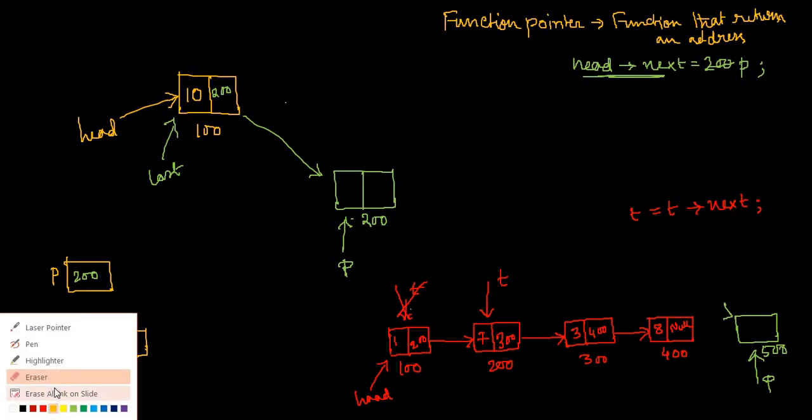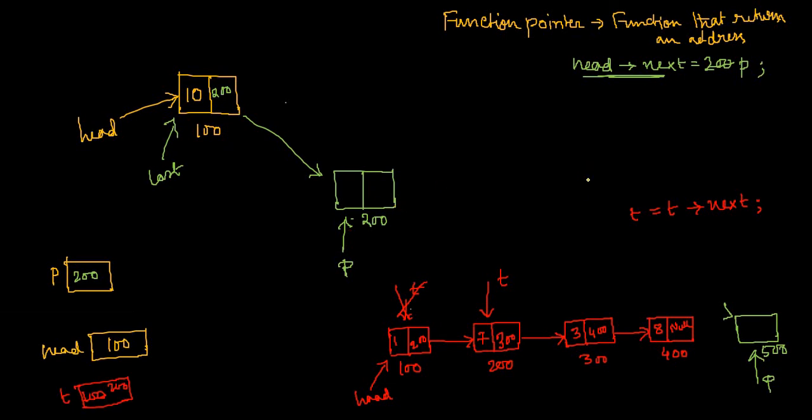So as a whole, the condition that you should keep over here is: while t next not equal to null. You see, first time t is pointing to this node. This part is 200, it's not null. So t will become t next. That means now t will point to this node. Now t next is still not null, so again this loop will execute once.